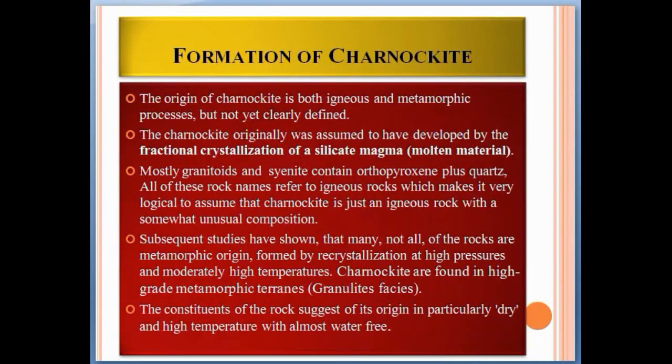The origin of Charnockite is both igneous and metamorphic process, but it is not clearly defined. Charnockite was originally assumed to have developed by the fractional crystallization of a silicate magma. Mostly granitoids and syenite contain orthopyroxene plus quartz. All of these rock names refer to igneous rocks, which makes it very logical to assume that Charnockite is just an igneous rock with a somewhat unusual composition.